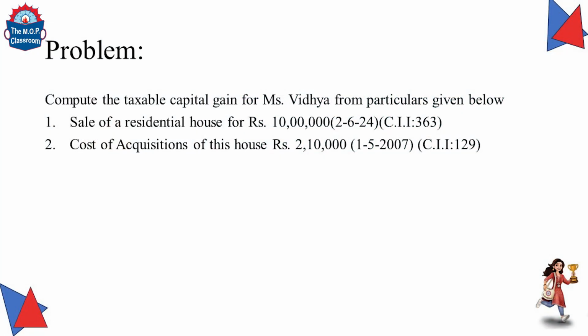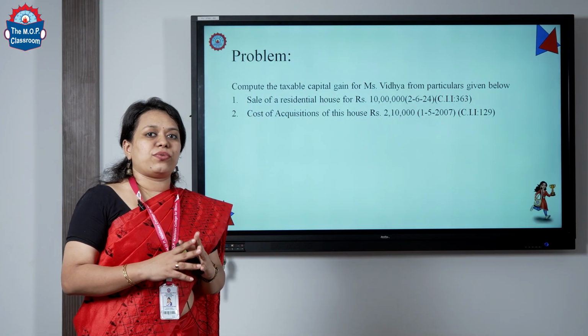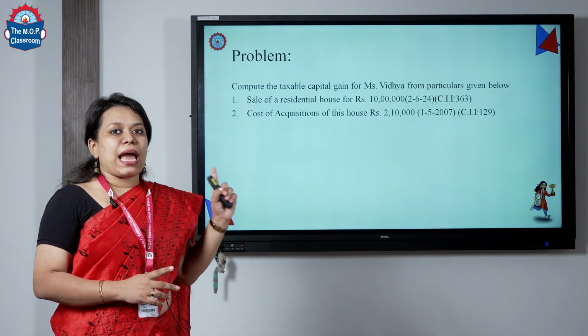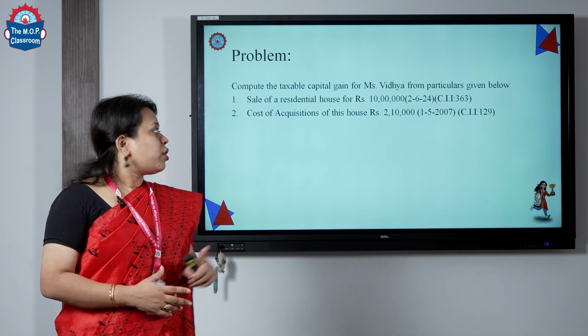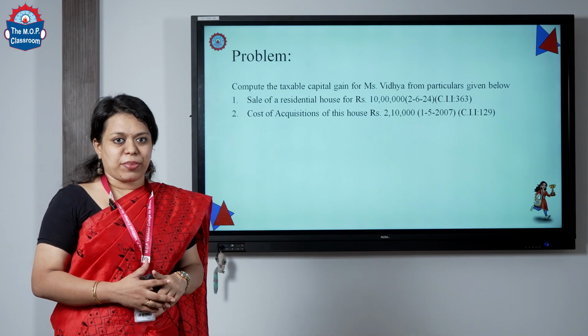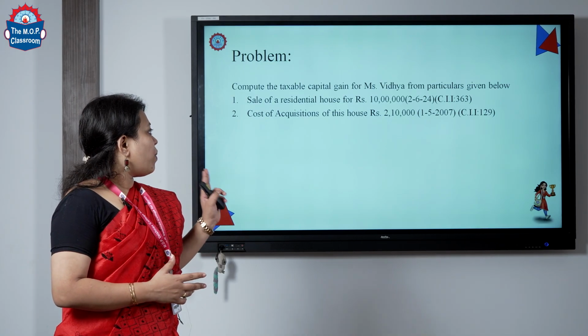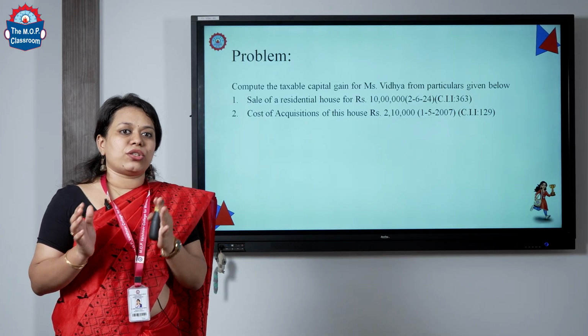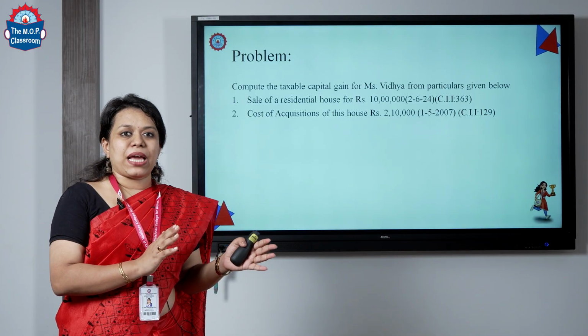Okay. So, using the formula, what are the things which we should see first? First, whether it is a capital asset or not. A residential house is a capital asset. Second, what is the period of holding, that is, whether it is a short term or a long term capital asset.